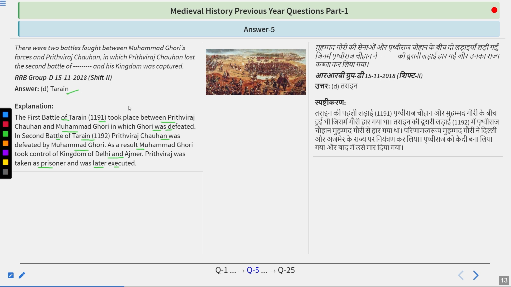So remember the name, Battle of Tarain. There were basically two battles fought. First Battle of Tarain 1191 and second Battle of Tarain 1192. In the first battle, Prithviraj Chauhan won, and in the second battle, he lost. And that is how Muhammad Ghori gained the empire in North India. And later on, this gained empire named as Delhi Sultanate from 1206 AD.